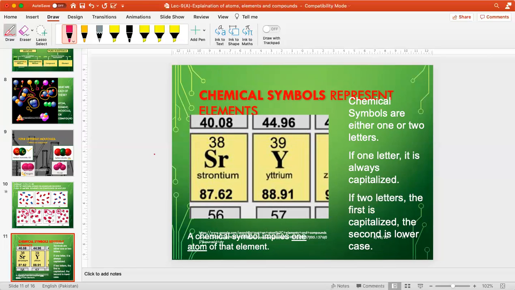So chemical symbols are either 1 or 2 letters. If 1 letter, it is always capitalized. If 2 letters, the first is capitalized, the second is in lowercase.